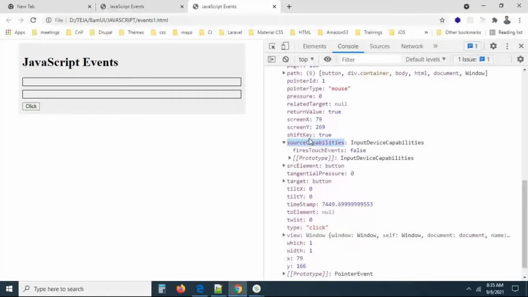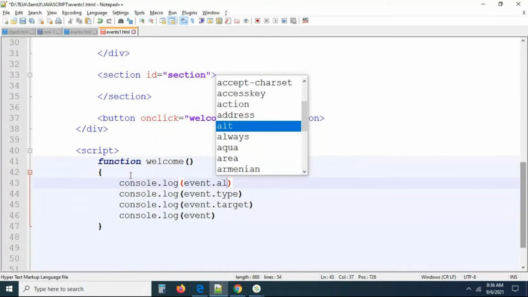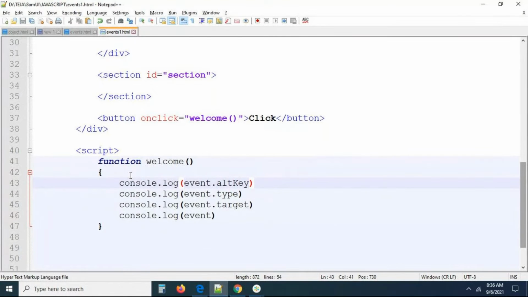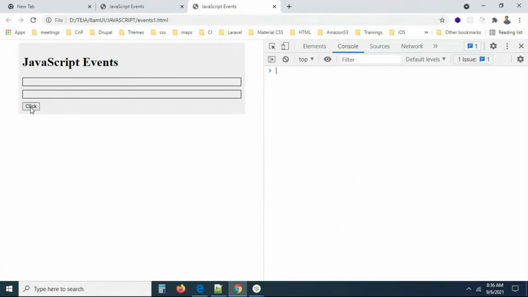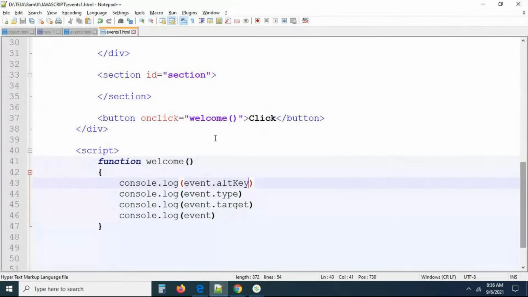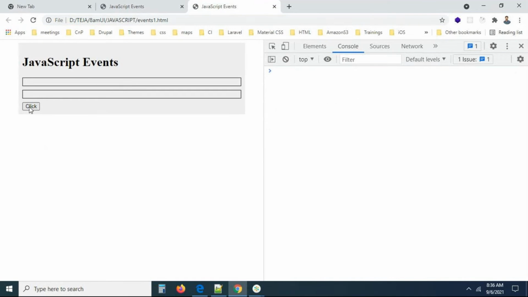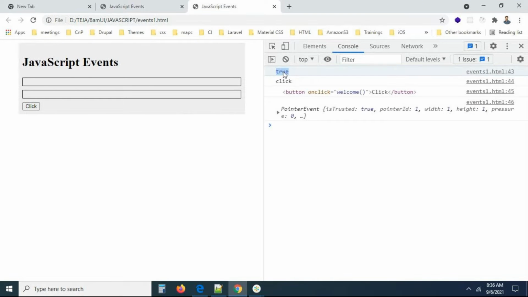Now you can see with console.log how people will perform these logics. You can check console.log event dot altKey, alt K with capital K, I believe, right? Did you press the alt key? Now you can check this. I didn't press the alt key. That's why it is false. Now you can go and press the alt key a second time. Now I pressed alt and I'm clicking the button. Now you can see altKey is true.